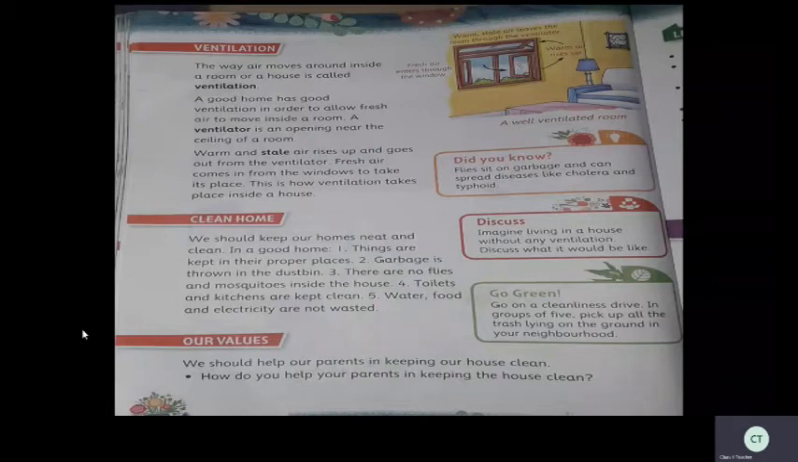First of all, things are kept in the proper places. Don't keep them here and there. You should arrange your things, your books, your bags, your dresses, everything, and keep them in a proper place. Then next, garbage. That means waste. Waste things should be thrown into the dustbin. Don't throw them here and there wherever you sit. Have to go and throw them in the dustbin.